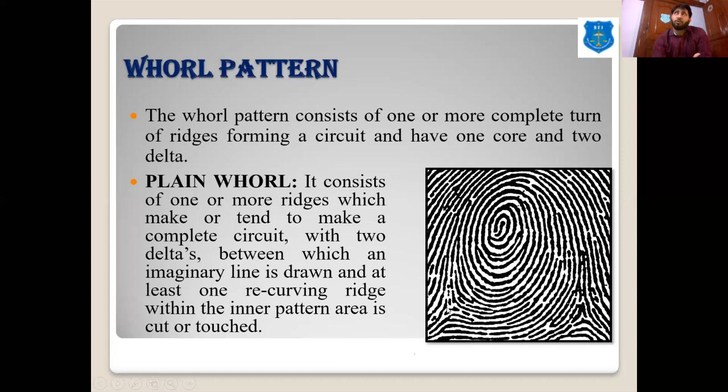The loop has one core and one delta, but the whorl pattern has one core and two deltas, one at the left side and one at the right side. So plain whorl can be in the shape of a circle, in the form of concentric circles, or in the form of a spiral.